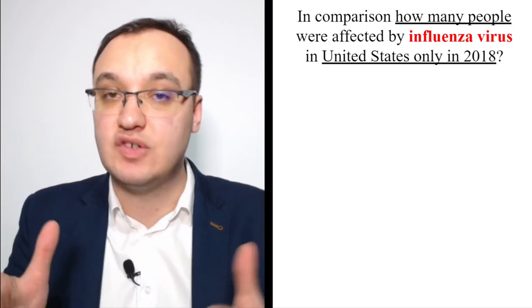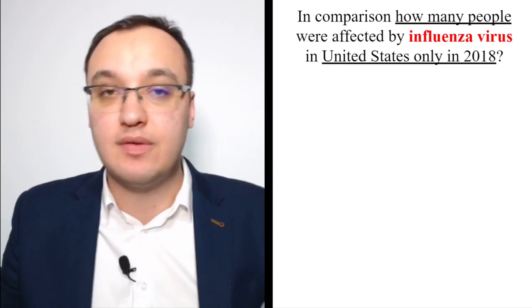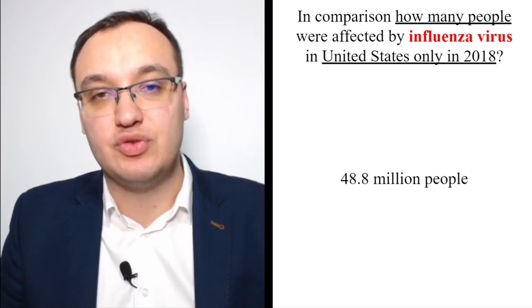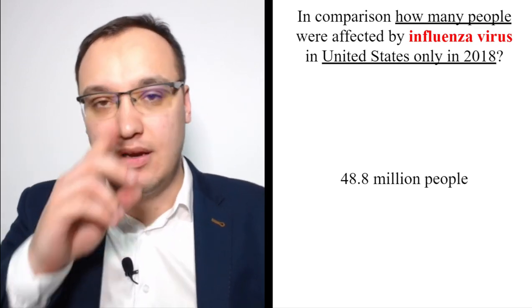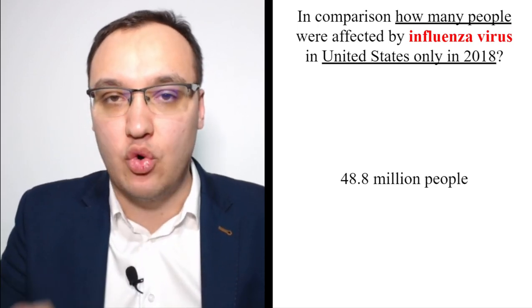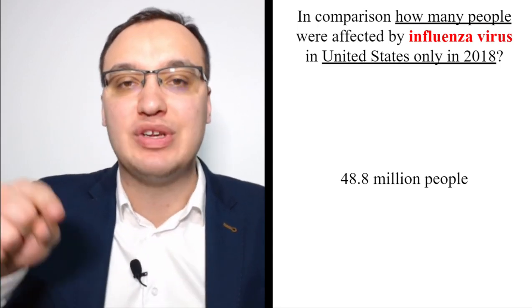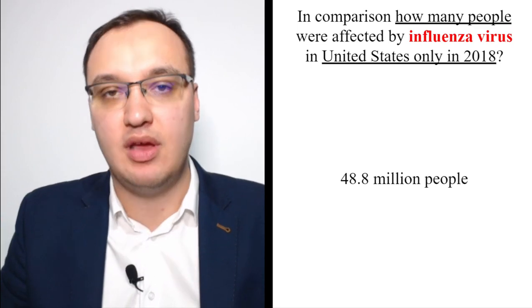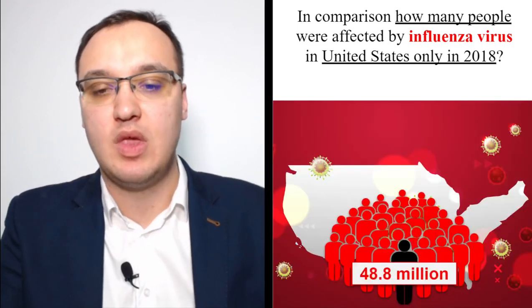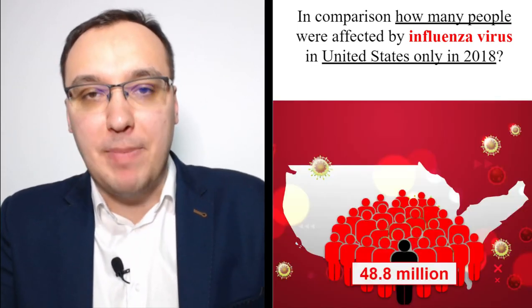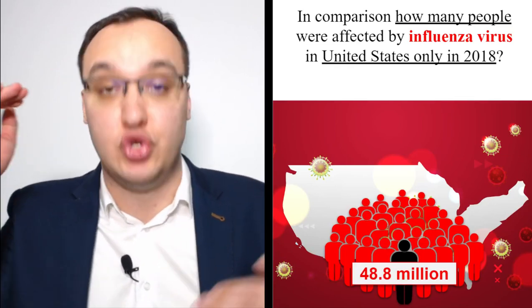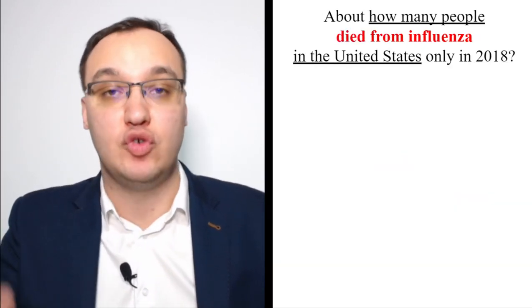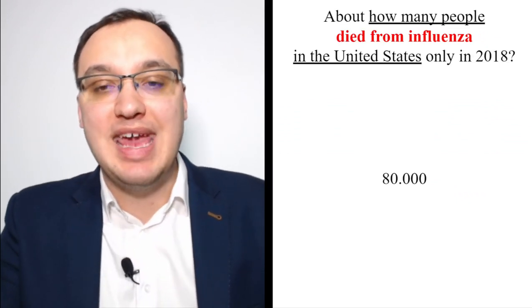Please, the influenza virus is also like a coronavirus. 48.8 million people were affected in the United States. Not 90,000 in the whole world. 48.8 million in the United States. If you compare this to this coronavirus, it's a joke. It's a huge difference. If you know numbers, you know it's a huge difference.